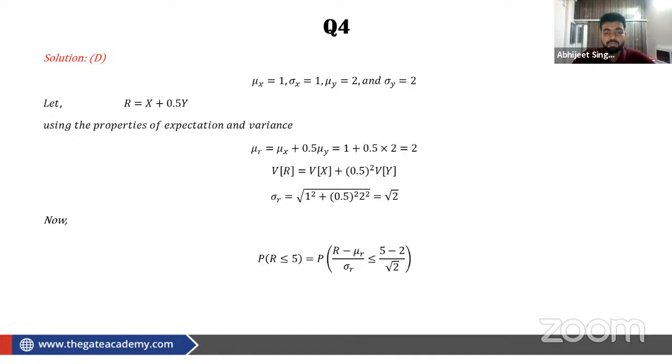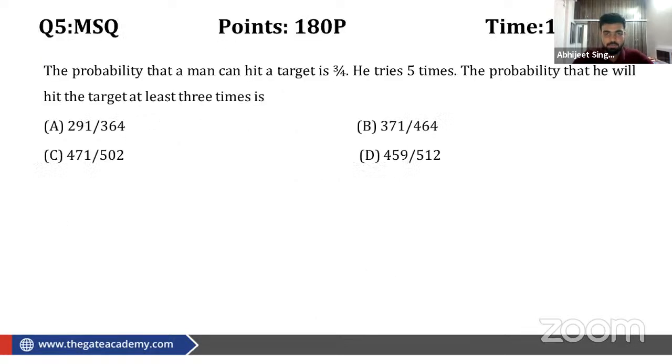Now we have to find the probability of R being less than or equal to 5. We convert it into the standard normal distribution, that is R minus mu R divided by sigma R. Mu R and sigma R are already calculated, so 3 by square root 2. So Z is less than or equal to 3 by root 2. That is the correct answer, option D.